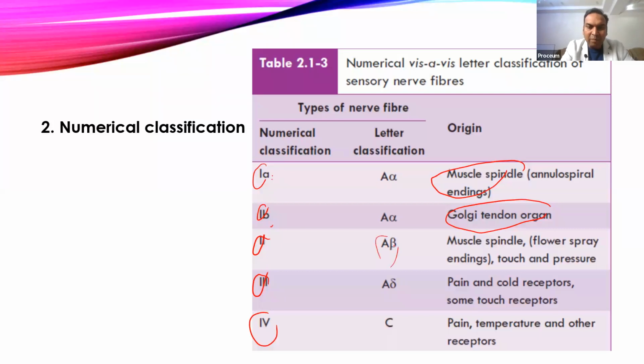Then there is type 2 fiber, which also carries sensation from the muscle spindle, but it carries from a different nerve ending of the muscle spindle, that is the flower spray endings.